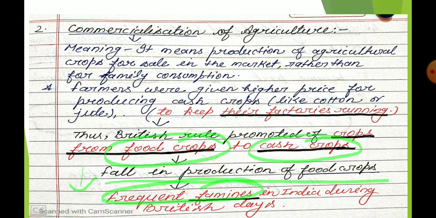So in place of food crops, means in place of wheat and rice, they started to produce jute, cotton, indigo. So what is its result? Its result is a fall in the production of food grains. And when there is already a problem of shortage of food grain, and there will be less production of food grain, there will be a severe problem of famine. There is a serious problem of shortage of food grains, and people started to die because of starvation. Okay, now I think you are able to understand this topic.